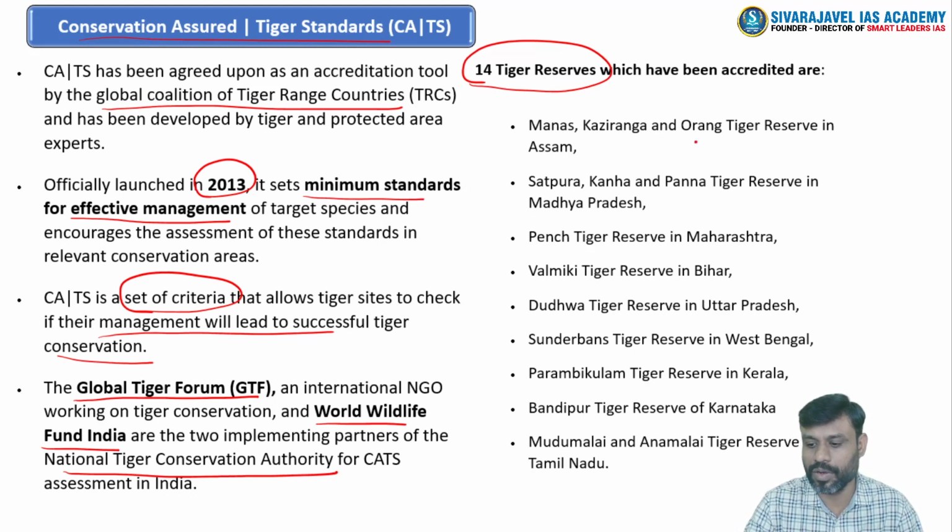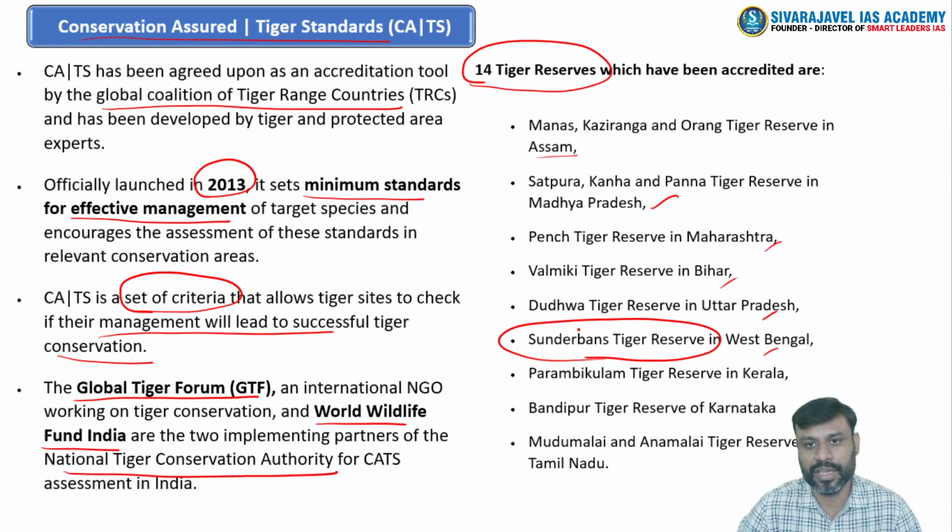Manas, Kaziranga and Orang tiger reserves in Assam, Satpura, Kanha, Panna tiger reserves in Madhya Pradesh, Pench Tiger Reserve in Maharashtra, Valmiki Tiger Reserve in Bihar, then Dudhwa Tiger Reserve in Uttar Pradesh, Sundarban Tiger Reserve in West Bengal, the only site in this entire world where the tigers are present in the mangrove vegetation, right?